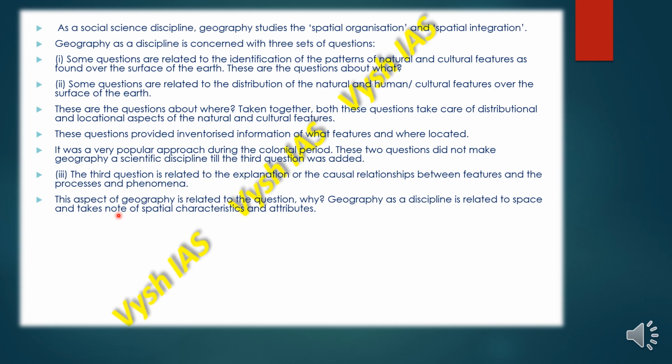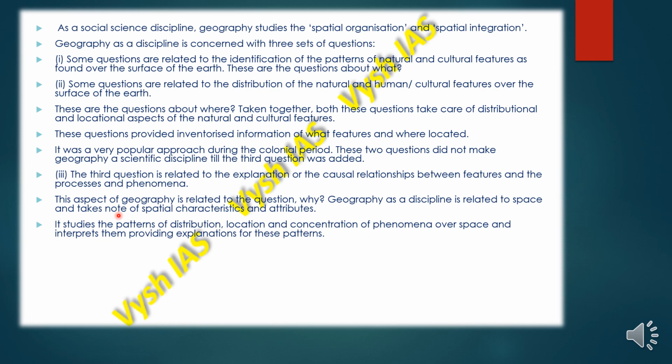So geography as a discipline is related to space, and it takes note of the spatial characteristics and attributes. It also studies the patterns of distribution, location and concentration of the phenomenon over that space, and it also interprets them by providing explanation for these patterns. As we saw in the previous video, let's take the example of earthquakes.